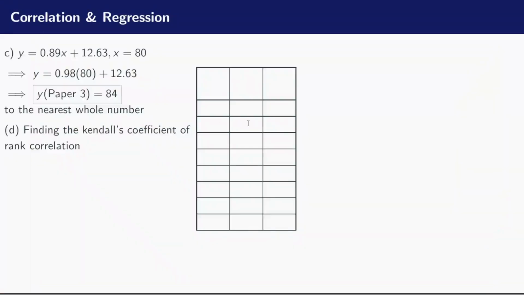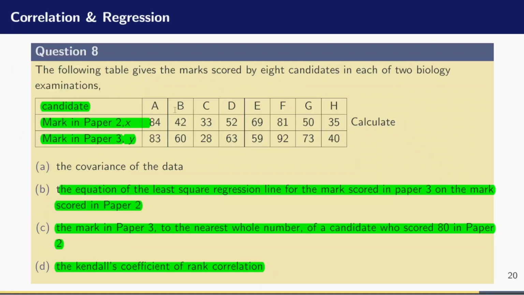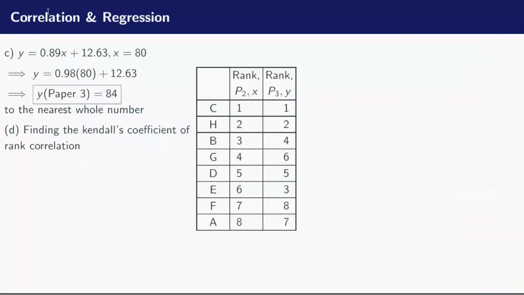Okay, all right. So the first thing is that I'm going to rank X, to rank the marks in paper 2, and I'm going to rank the marks in paper 3. So let us do the ranking together. If we do the ranking, you will see that C has the lowest value in paper 2 and the lowest value in paper 3. So this is C, the lowest value in paper 2, 33, the lowest value in paper 3, 28. Now let us look at the next person that comes up, H, that has taken rank number 2 both in paper 2 and paper 3.